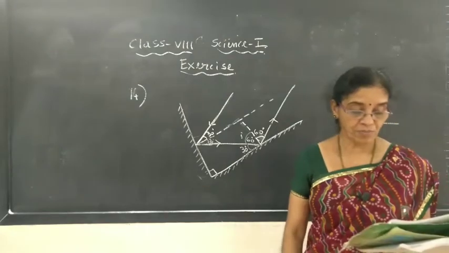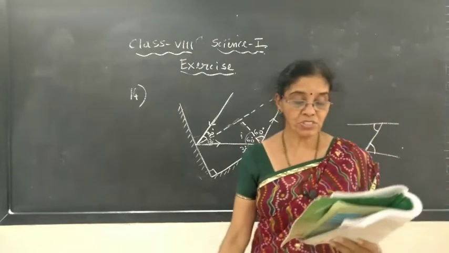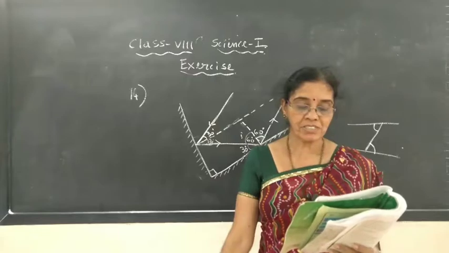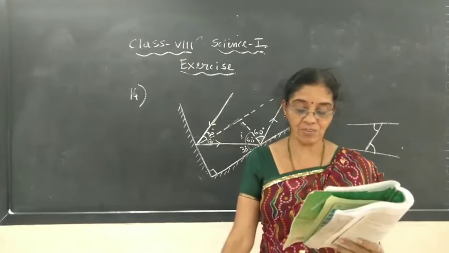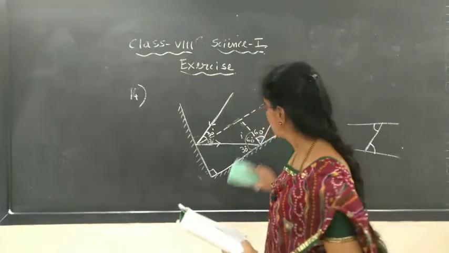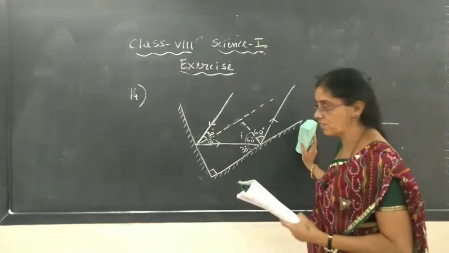16th question. Bhoju stands at A just on the side of a plane mirror. Bhoju stands at A. I will draw the diagram. I hope you understood this one.